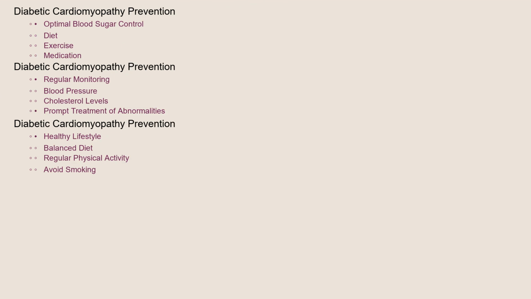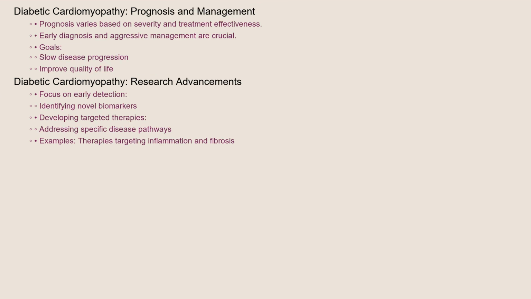Prevention is key when it comes to diabetic cardiomyopathy. Maintaining optimal blood sugar control through diet, exercise, and medication is the most important preventative measure. Regular monitoring of blood pressure and cholesterol levels, along with prompt treatment of any abnormalities, is also essential. Adopting a healthy lifestyle, including a balanced diet, regular physical activity, and avoiding smoking, can significantly reduce the risk of developing this condition.